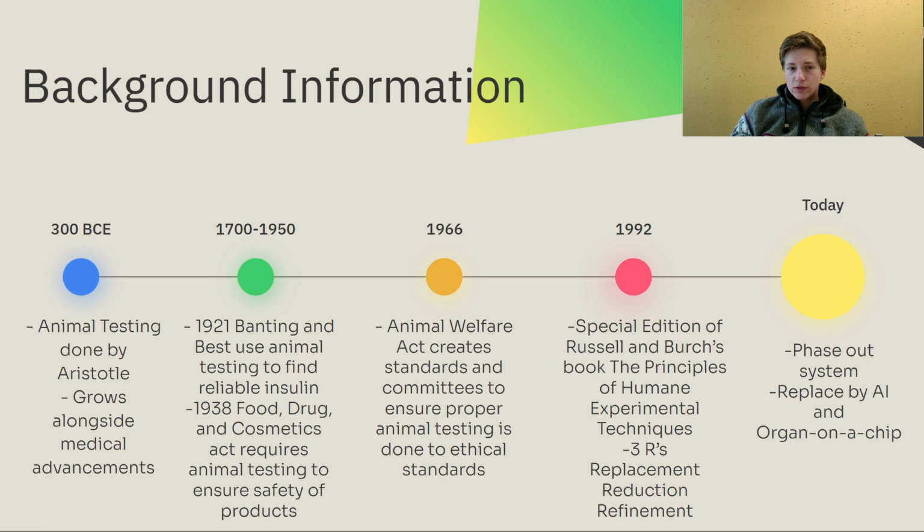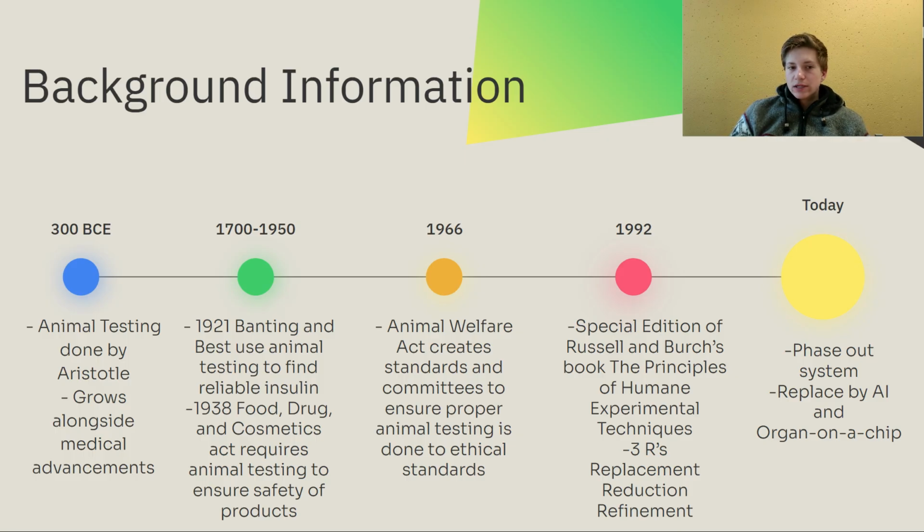We get to 1921, the second part here, Banting and Best, some of the most well-known uses of animal testing, reverse engineered insulin using animal testing, specifically using the pancreases of, I think it was dogs, to be able to have a treatment for diabetes and make people live longer. The disease that you usually wouldn't have lived that long with.